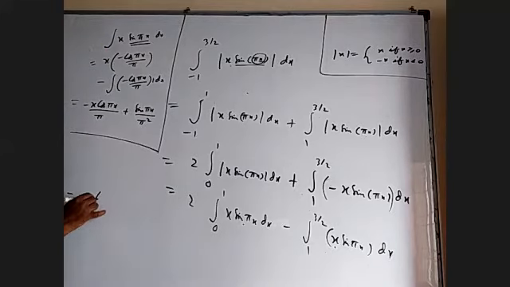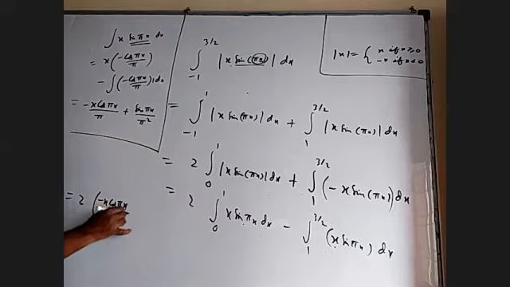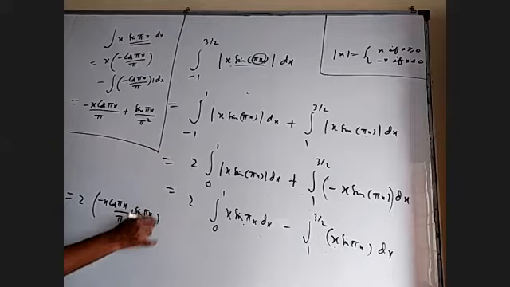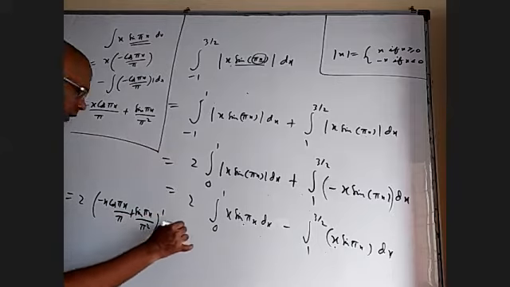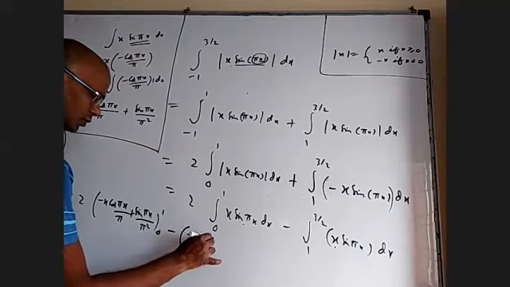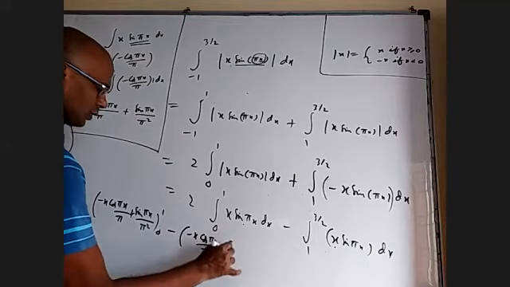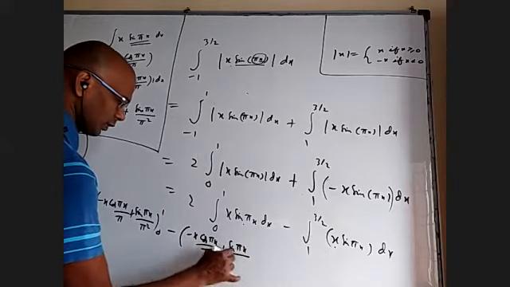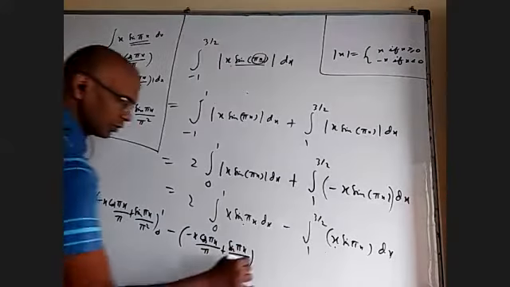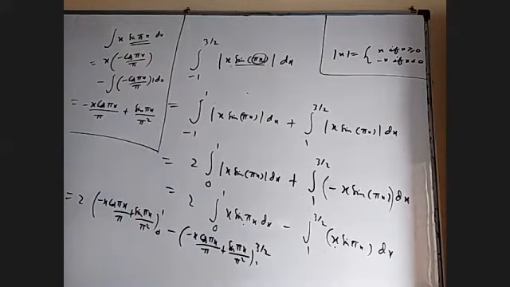So 2 times minus x cos pi x by pi plus sine pi x by pi square with limits 0 to 1, minus minus x cos pi x by pi plus sine pi x by pi square from 1 to 3 by 2. If I put 1, this is cos pi, minus 1, with another minus, 1 by pi, and this is 0. When I put 0, everything is 0. So 2 times 1 by pi, that's coming to this.